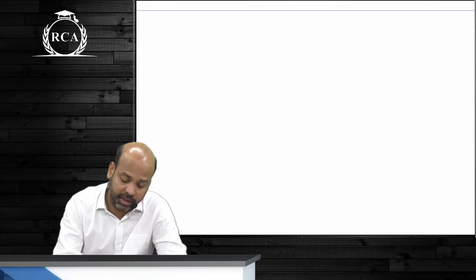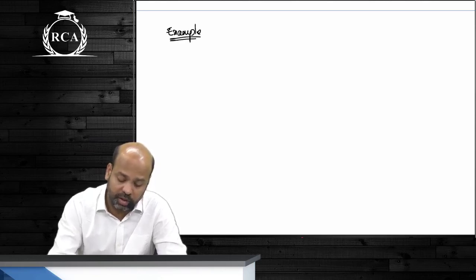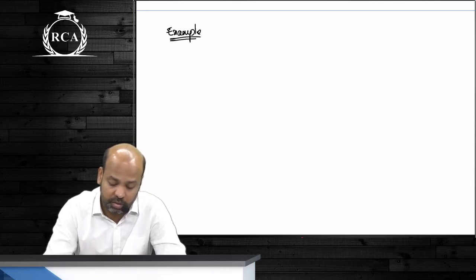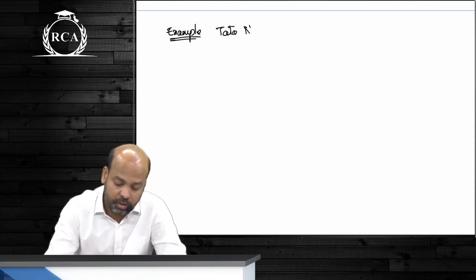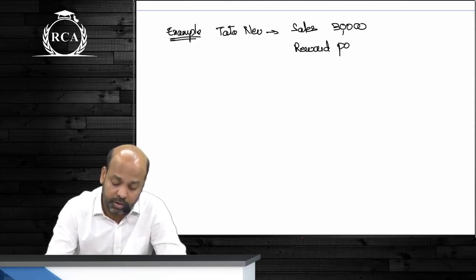What is the example that I gave for this? Write down the reward points example. Sales were 30,000, but reward points worth 2,000 rupees were given.